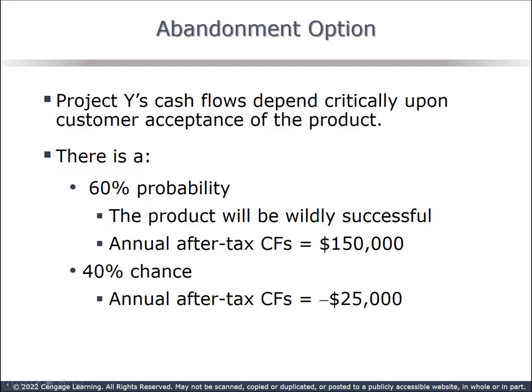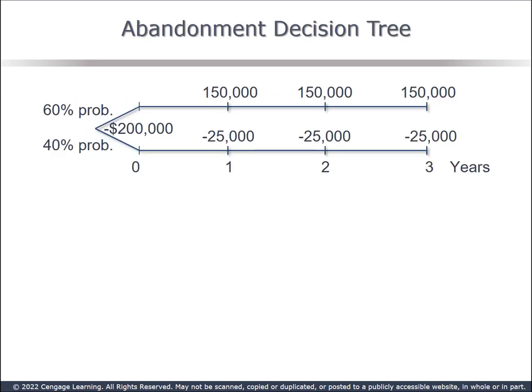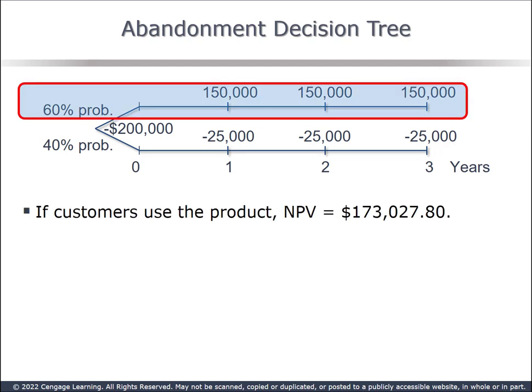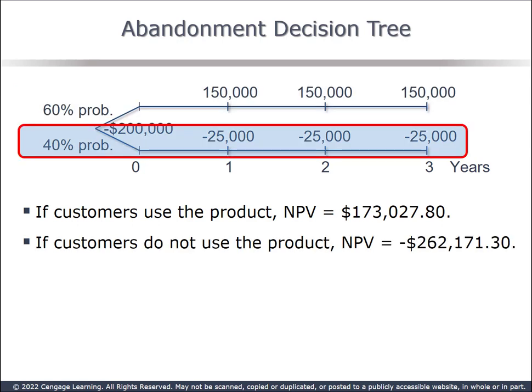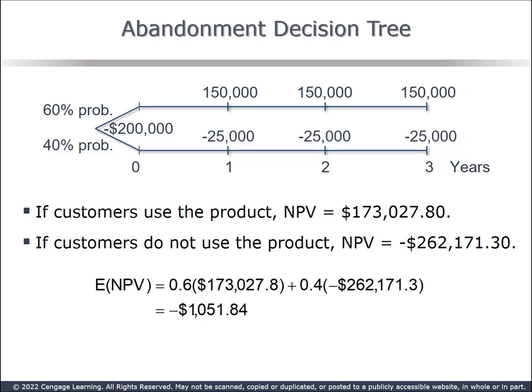Suppose, however, that we believe there is a 60% probability that customer acceptance will be very good, generating cash flows of $150,000 a year. However, there's a 40% chance of poor acceptance, negative $25,000 a year. Here's the revised dual path timeline with the cash flows and probabilities shown. Again, straightforward NPV analysis yields an NPV of $173,027.80 for the top leg, minus $262,171.30 for the lower leg. Applying the 60-40 probabilities, same as under the single path timeline.